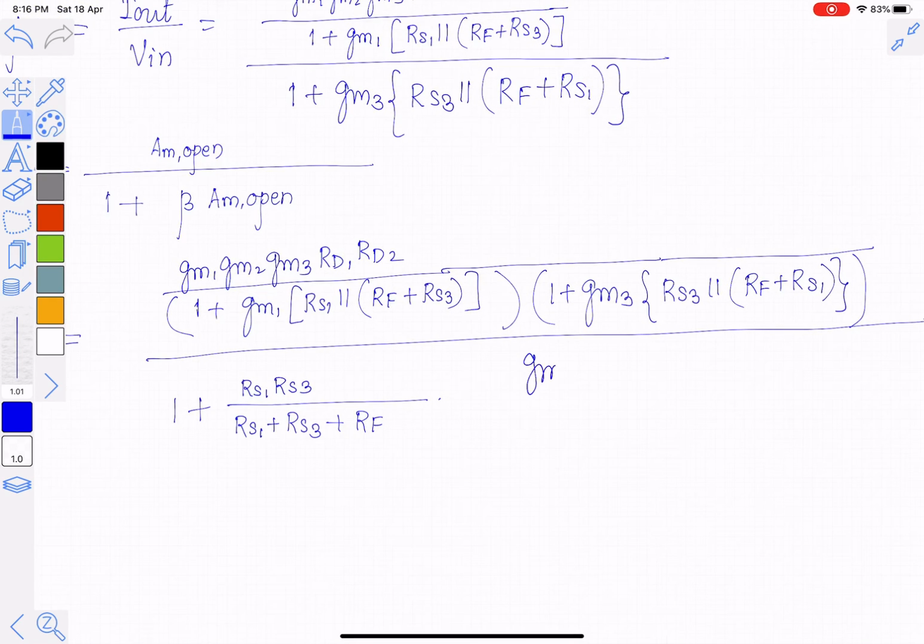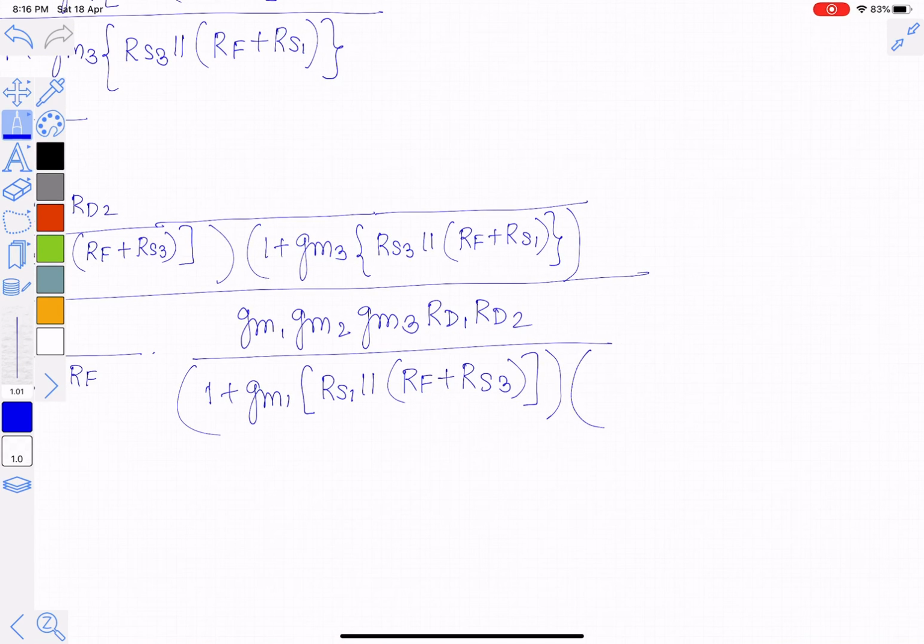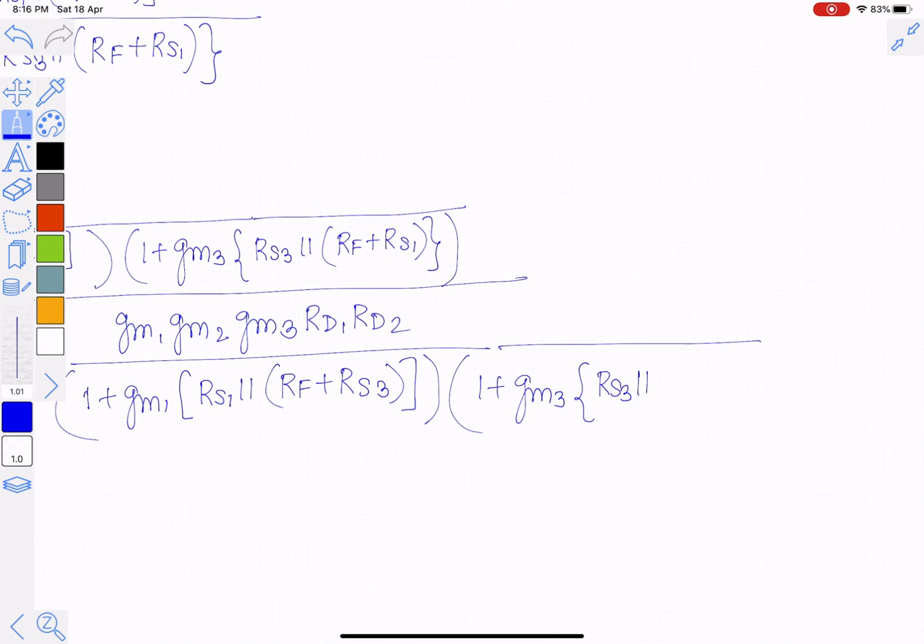So it is gm1, gm2, gm3 into RD1 into RD2 divided by 1 plus gm1 into RS1 parallel RF plus RS3, into 1 plus gm3 into RS3 parallel RF plus RS1.